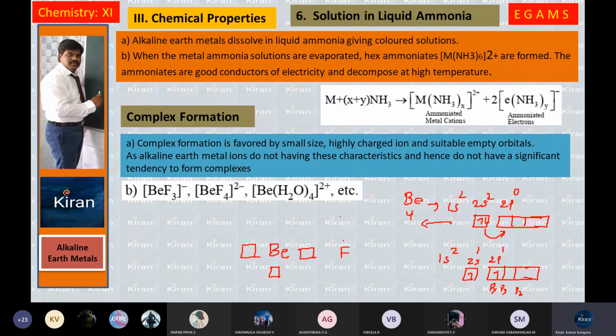You know the fluorine atom: each fluorine has 3 electron pairs and 1 individual electron. Because of this, this electron pair is donated to this orbital, this electron pair is donated to this orbital, and this electron pair is donated to this orbital. Hence, beryllium is going to form a coordinate covalent bond with the fluorine. So, when a coordinate covalent bond is formed, that is known as a complex compound.